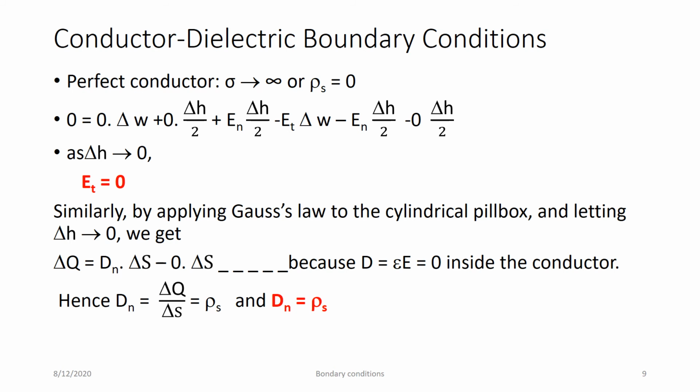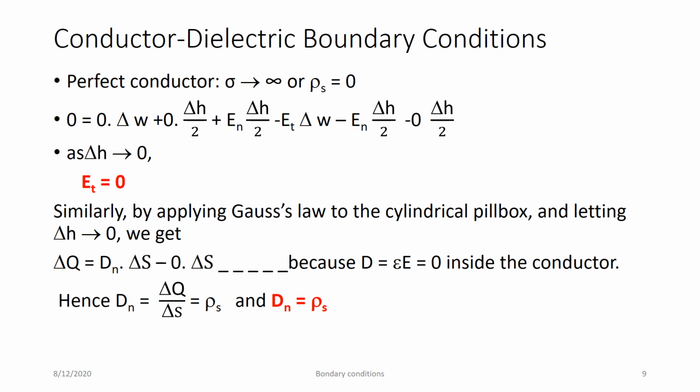Similarly, by applying Gauss law to the cylindrical pillbox and letting delta H tend to 0, we will get the equation. Here we apply Gauss law across the surface. At the top side there is a vector, at the bottom side there is a vector, and no vector on the side of the cylinder. It's a circular side, so if you consider the normal, you will get a dot product of 0. So you will get a vector only on the top side and the bottom side. So you will write the equation accordingly.